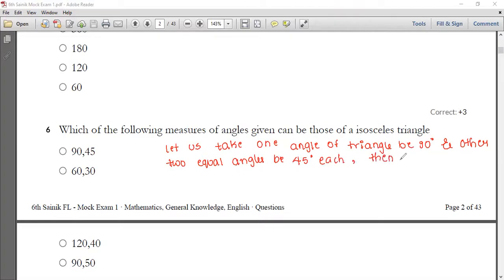Then 90 plus 45 plus 45 is equal to 180 degrees.